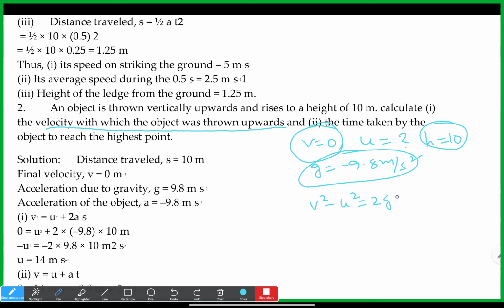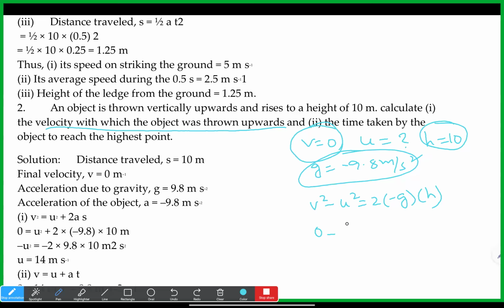We don't have time, so V is equal to U plus at we cannot use, and S is equal to ut plus half at square we cannot use. V square minus U square is equal to 2as we can use. So 2 into minus g into h. V square is 0, since it will stop at some point.